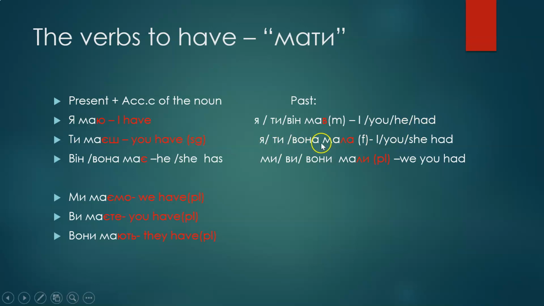Я, ти, вона for feminine would have la in the past tense, so мала. I, you, she had. And ми, ви, вони мали. We, you, they had. So мали, it's for the plural form. So one more time, masculine past tense v, feminine la, and plural li.